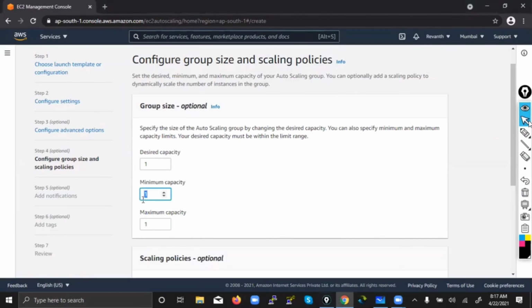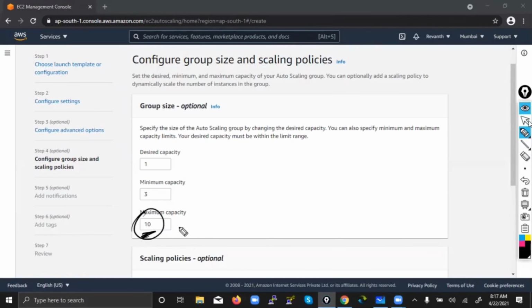So let's say at any time I want 3 machines, 3 web servers, to be running. In case traffic is increasing, if more people are accessing my website, I can afford to launch extras till 10 servers. So what is desired capacity? Always remember guys, the golden rule is the value of desired capacity should be between, or equal to, the minimum and maximum. So what is the minimum of desired?